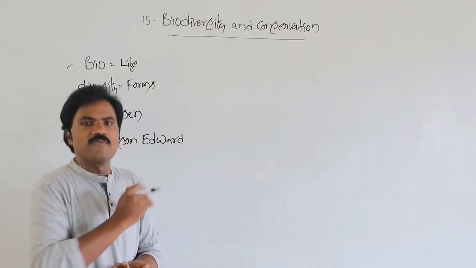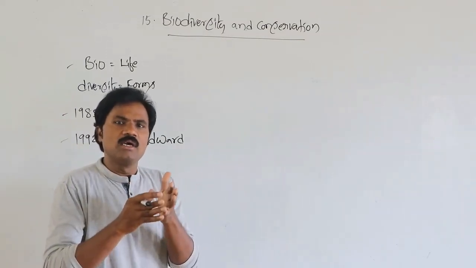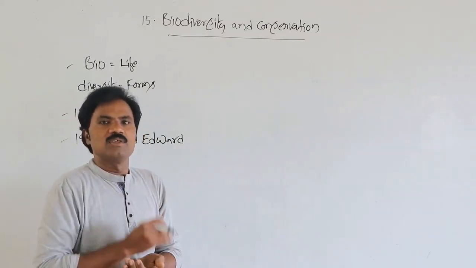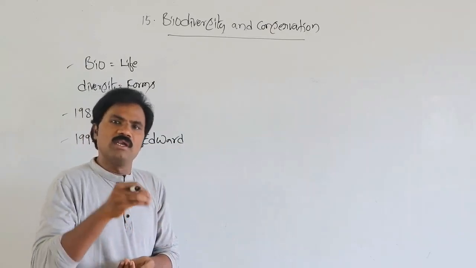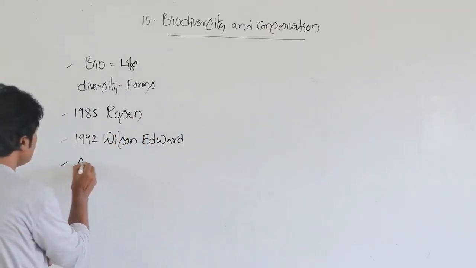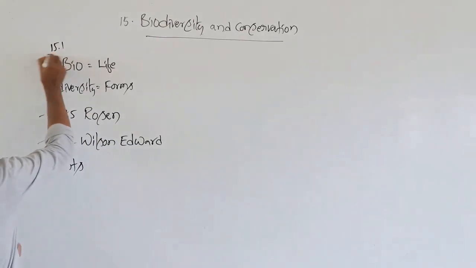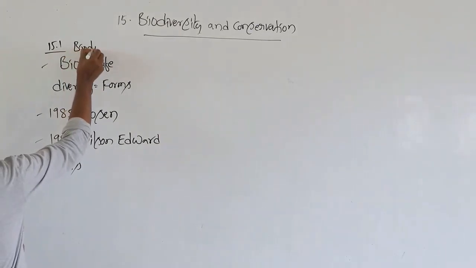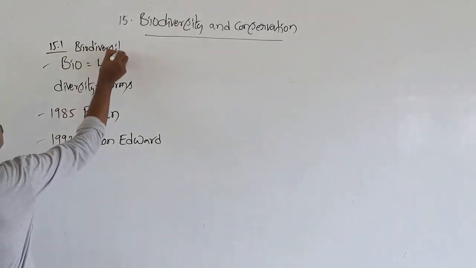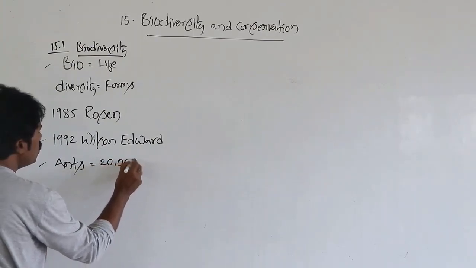Among these different life forms, for example ants, how many different types of ants are present is scientifically estimated. In this first subtopic on biodiversity, 20,000 species of ants are present.